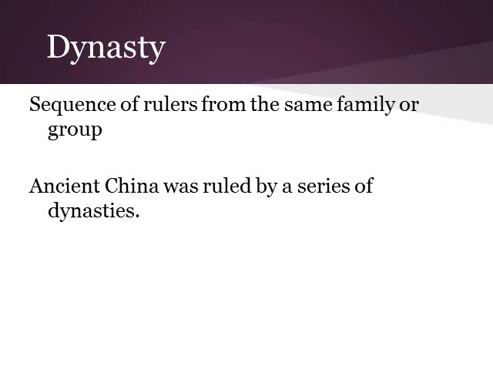Dynasty, a sequence of rulers from the same family or group. Ancient China was ruled by a series of dynasties. When you talk about a dynasty, you talk about power being passed down, maybe from father to son or through a family group. In our modern language, we talk about sometimes sports teams being dynasties. If one team wins a championship 3 or 4 or 5 years in a row, we talk about that as a dynasty because they're very powerful and the championship doesn't move from team to team. It stays with that one group.